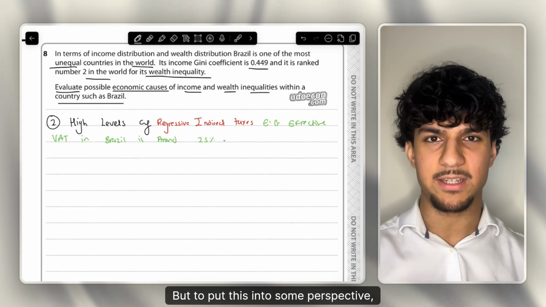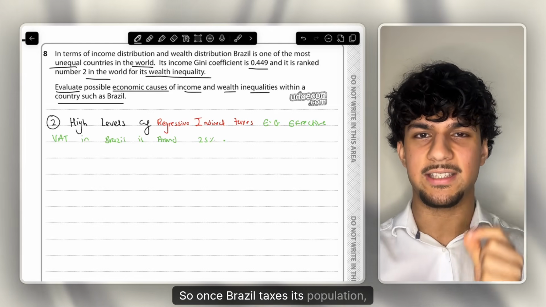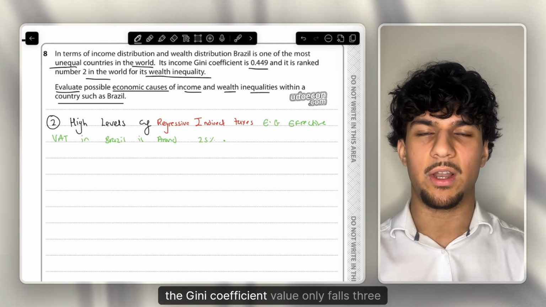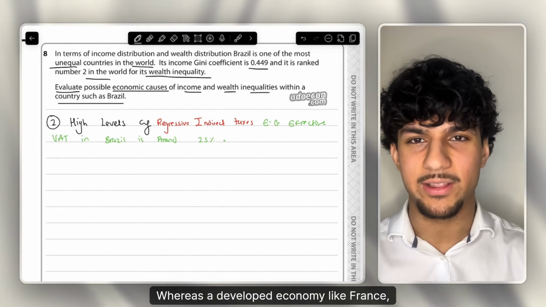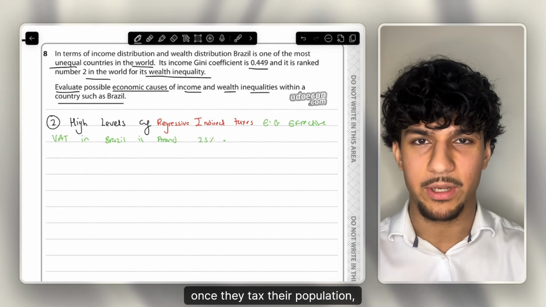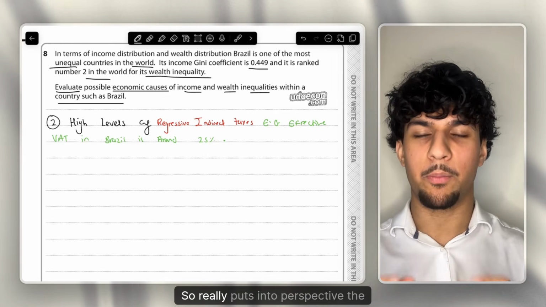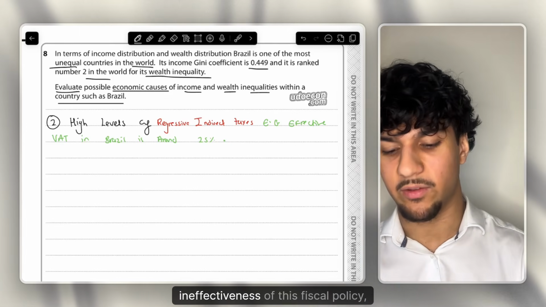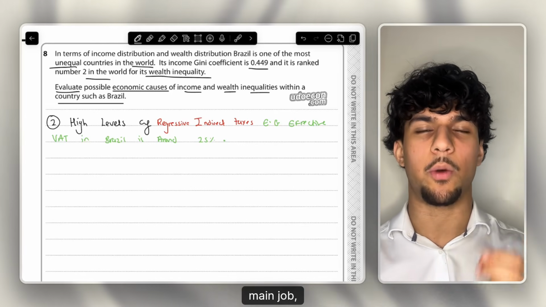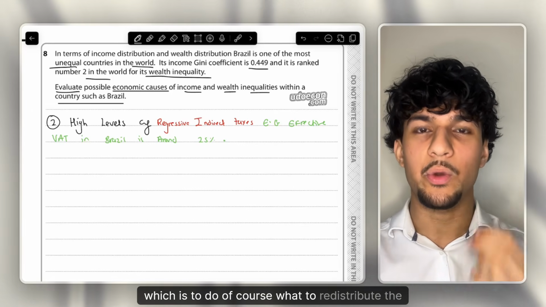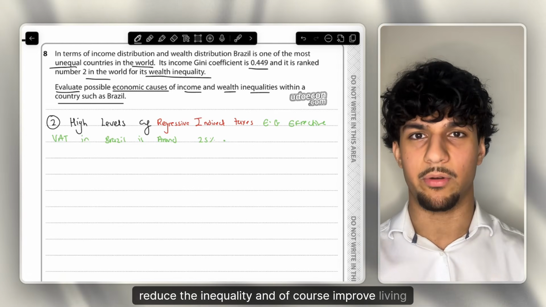But to put this into some perspective, Brazil, pre and post tax, so once Brazil taxes its population, the Gini coefficient value only falls 3 points. Whereas a developed economy like France, once they tax their population, the Gini coefficient value falls over 18 points. So it really puts into some perspective the ineffectiveness of this fiscal policy, of this tax system, as it really does not do its main job, which is to do, of course, what? To redistribute the income and reduce the gap, reduce the inequality, and of course improve living standards in the end.